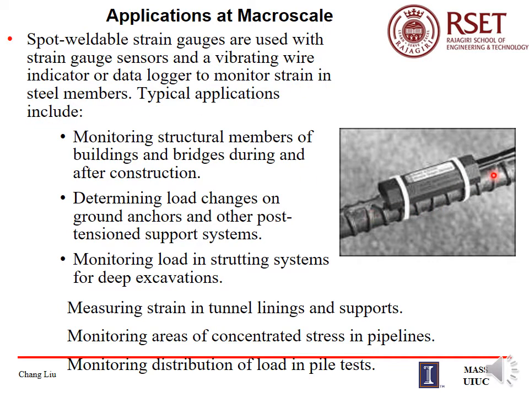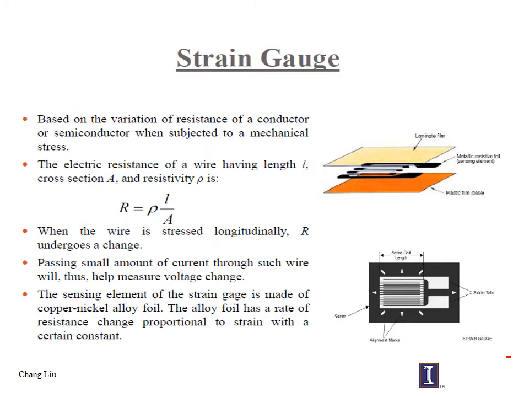We are going to measure the strain happening in the steel member using a data logger, a strain gauge and a vibrating wire indicator. This will help to monitor the structural members of buildings and bridges during and after construction.